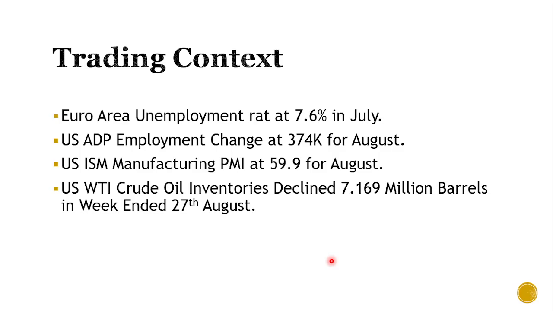The euro area unemployment rate declined to 7.6% in the month of July, and it is lower compared to the prior month's reading at 7.8%. The decline of 430,000 in total number of unemployed people brought down the cumulative total to 14.613 million, which is lowest since May 2020.